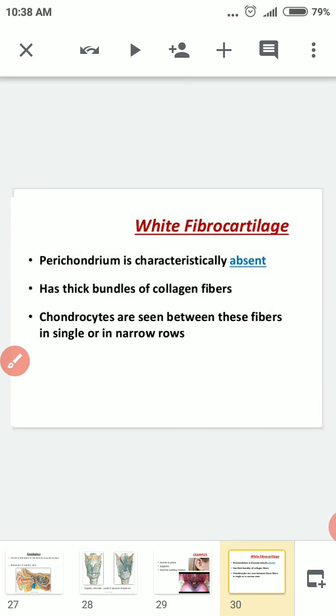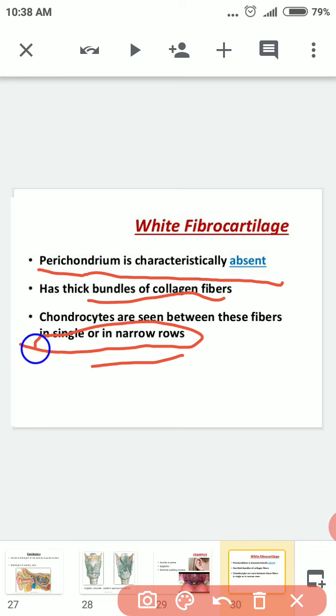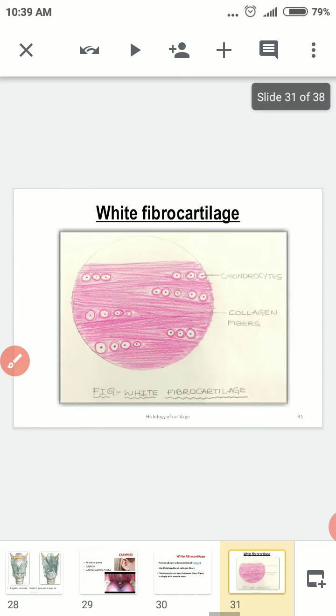Next, about white fibrocartilage. Remember, in the white fibrocartilage, what is absent? The perichondrium is characteristically absent. It has thick bundles of collagen fibers. Chondrocytes are seen between these fibers, in single or in narrow rows. So remember that.